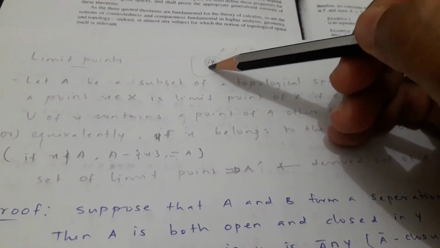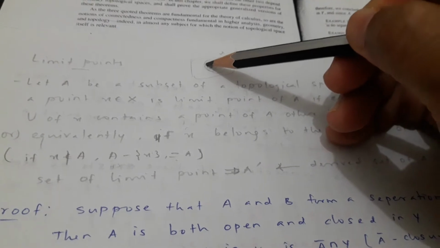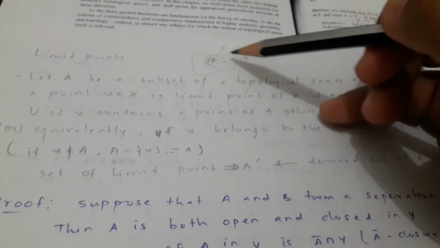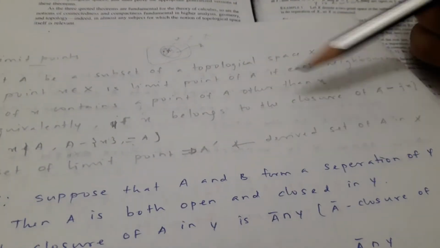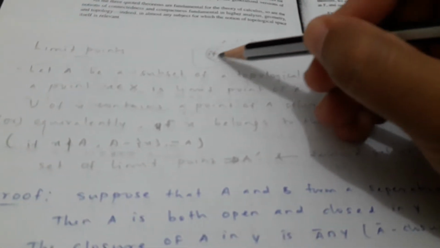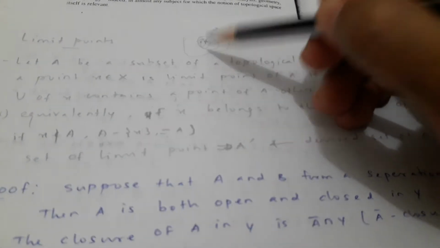It means in this neighborhood we have another point as well, x and some points, and it should be in the set A. Or x belongs to the closure of A minus x. So the closure of A means the limit points of A, the derivative set of A.